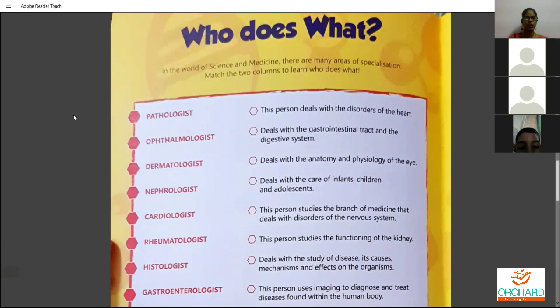If it is a pathologist, who exactly is a pathologist? Ophthalmologist, what exactly do ophthalmology people do? Those are the things we are going to see. So please turn to page number 18. Okay, page number 18. It is the study of the causes and effects of diseases and injury. Okay, so first, pathology.